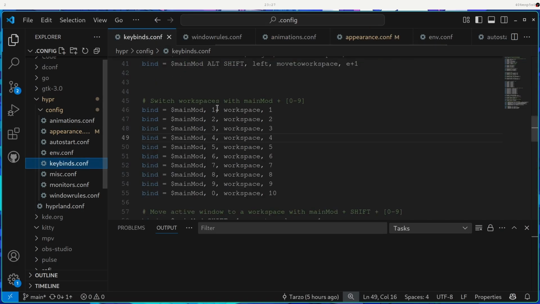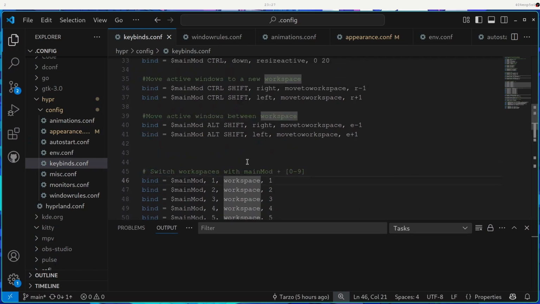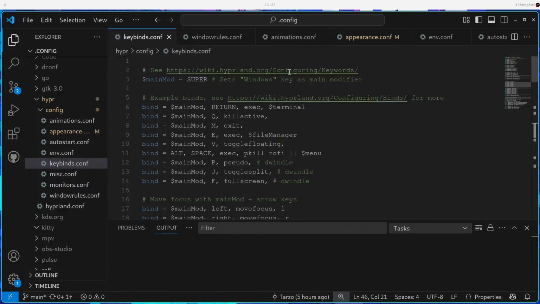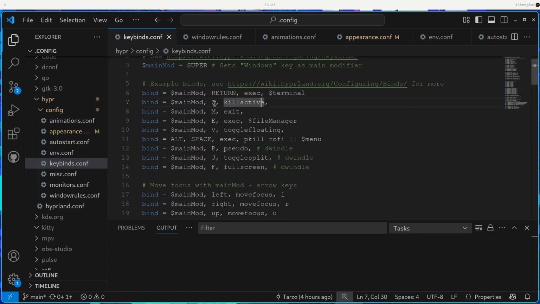Then we have keybinds. This is the most important part. If you see in here, I'll go from the top. I did add a few custom keybinds. Like I use the Windows Enter to open the terminal, Windows Q to kill activities, basically close activities. And then we have this one, which is the same. This is the same. This is the same.